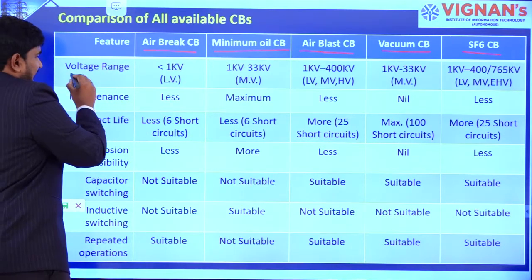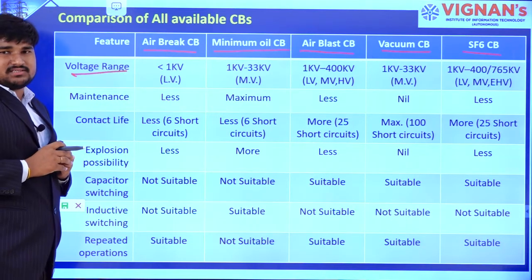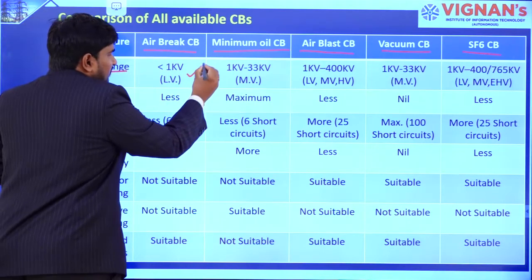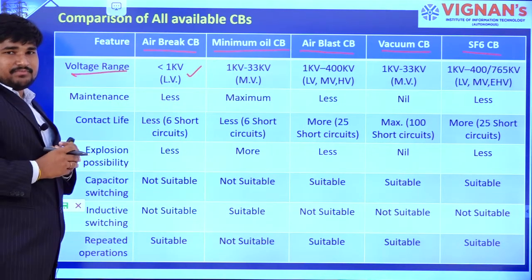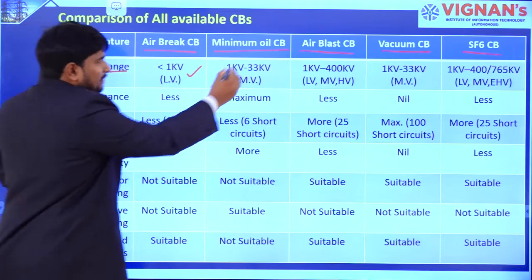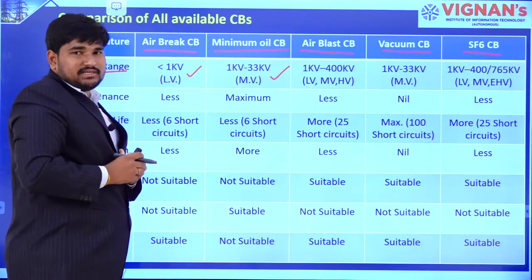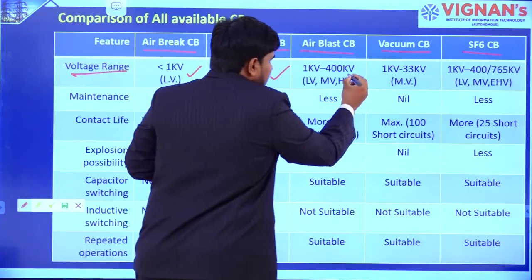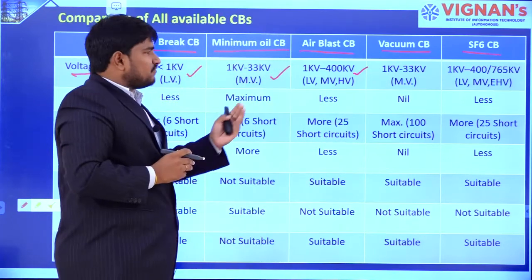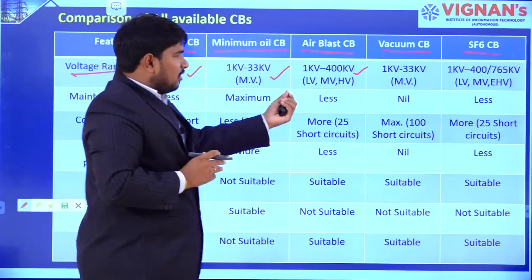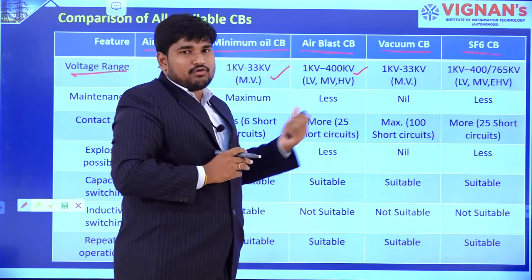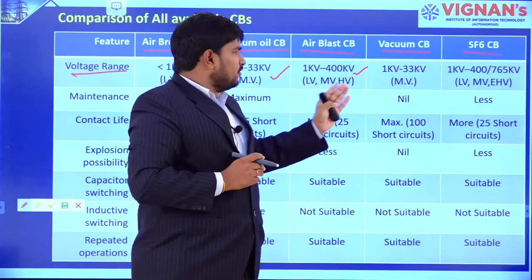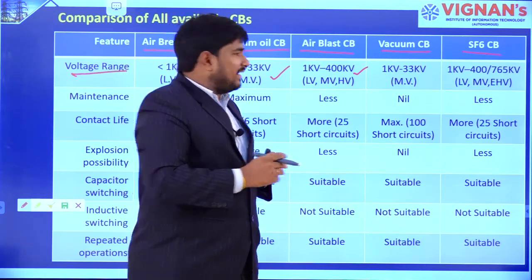First is, at what voltage ranges they operate. For air break circuit breaker, it will operate only for less than 1 kV. That is low voltage. But minimum oil circuit breaker is for medium voltages, that means 1 kV to 33 kV. And the next one is air blast circuit breaker, that is 1 kV to 400 kV, which covers low voltage, medium voltage and high voltages. And vacuum circuit breakers will be used for up to 33 kV. That is medium voltage range only.